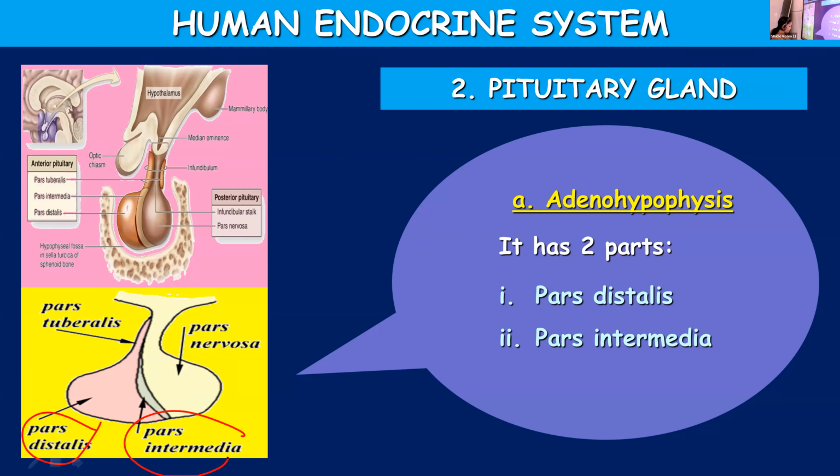One example of a releasing hormone is gonadotropin releasing hormone. It promotes the release of gonadotropins from the pituitary, and somatostatin is an inhibiting hormone that prevents the release of growth hormone from the pituitary. If it is released in less amounts, it can result in a situation known as dwarfism. The person will be short statured.